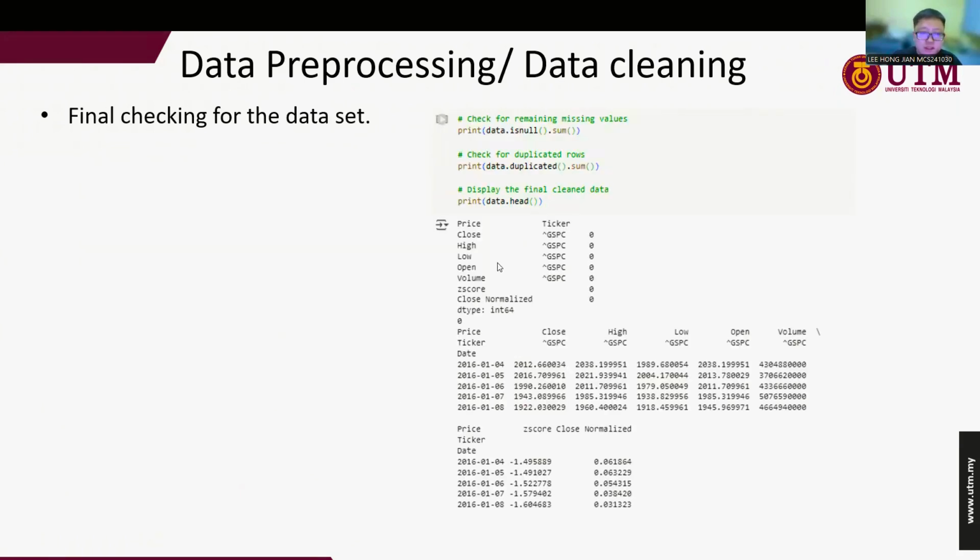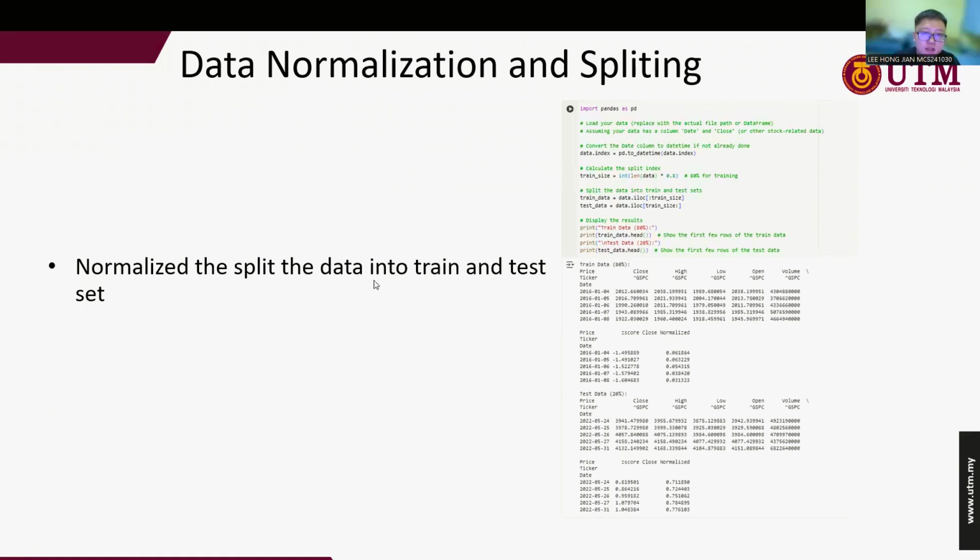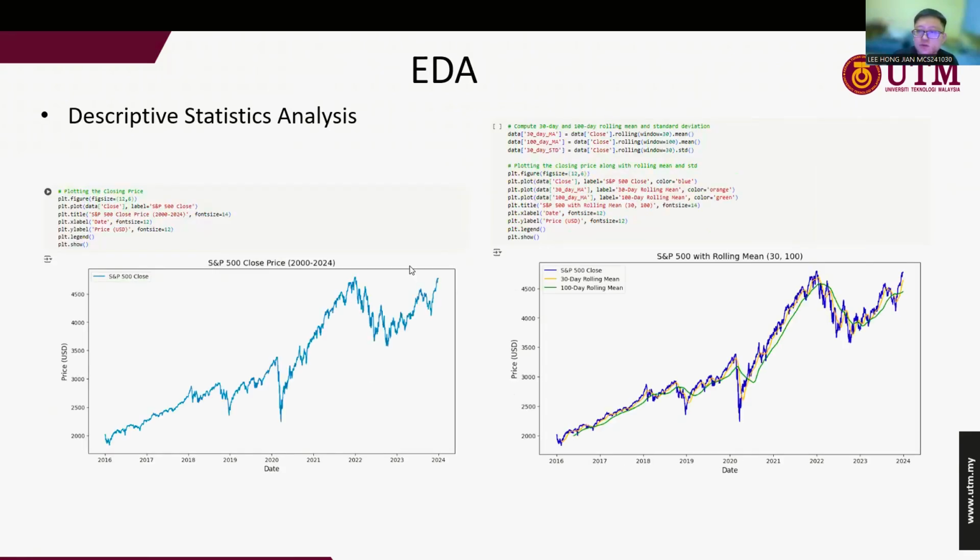And after we clean the data, we do one final check of the data set. Here we don't have any duplicate or missing data in the data set. So we are already done with our cleaning process. Next, we will split our data and normalize the data. Here are the results and the code. And next, we move toward the EDA.